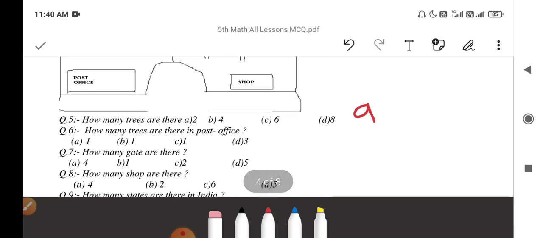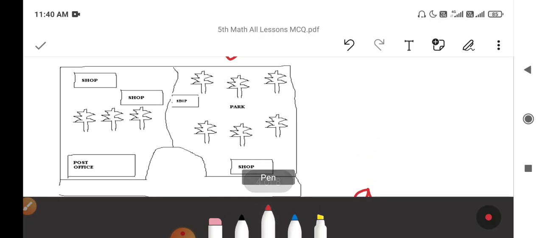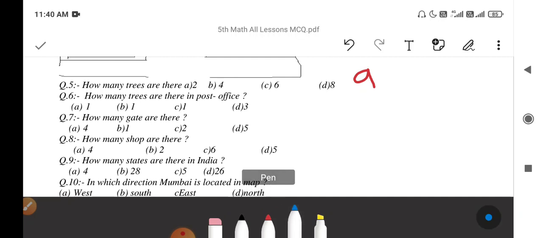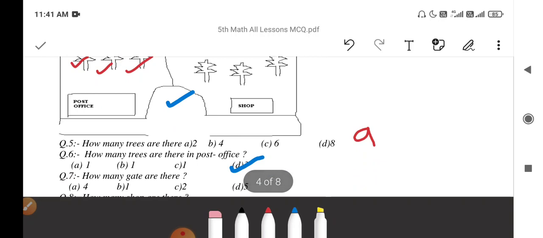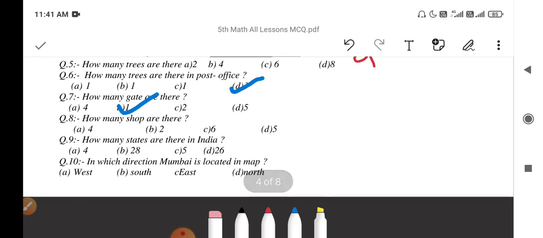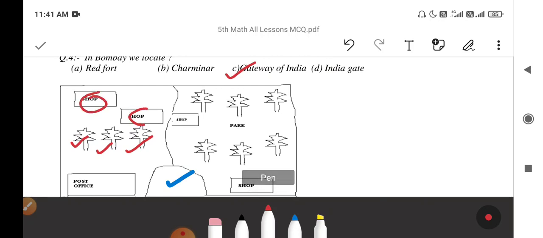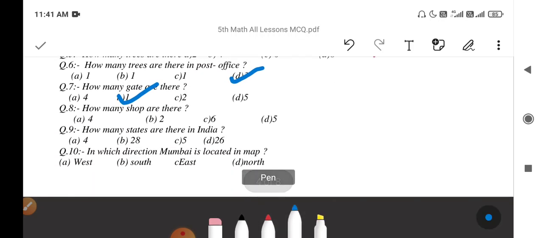The next question. How many trees are there in the post office? In the post office there are 1, 2, 3. 3 trees are here, so the answer is 3. Next question. How many gates are there? Here is only one gate, this one is the gate, so the answer is 1. Next question. How many shops are there? Here are 1, 2, 3, 4. So 4 shops are here, so the answer is 4.